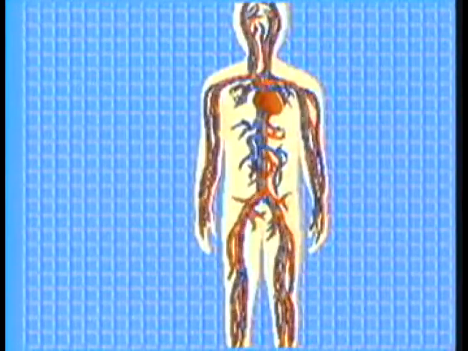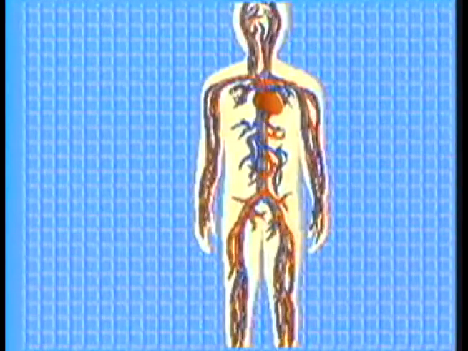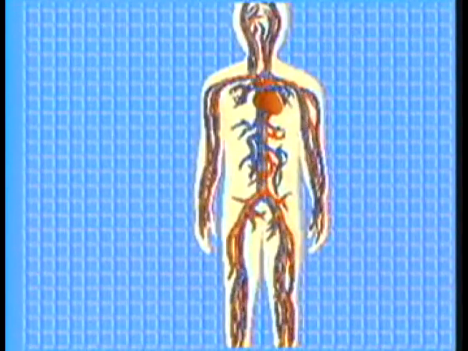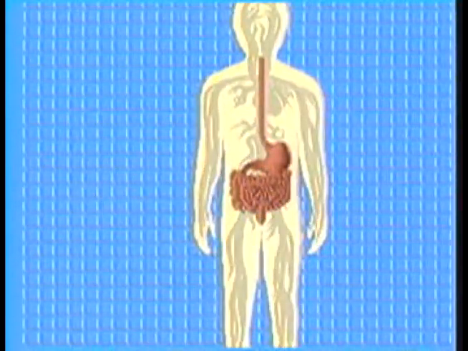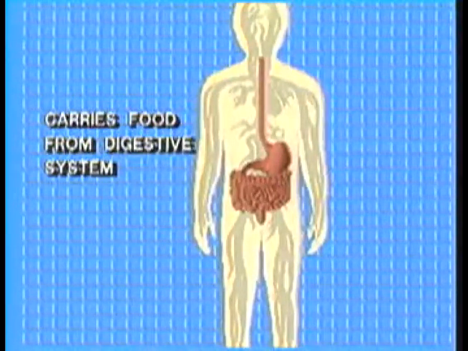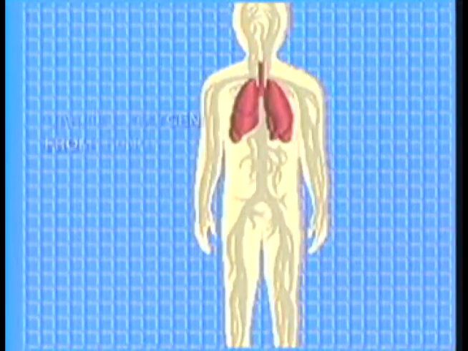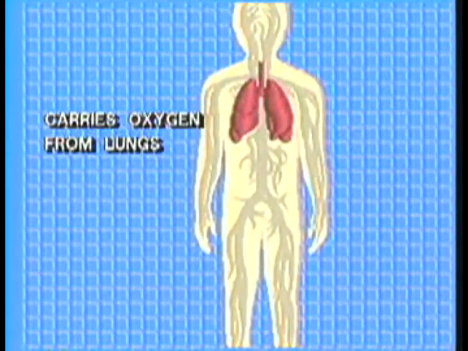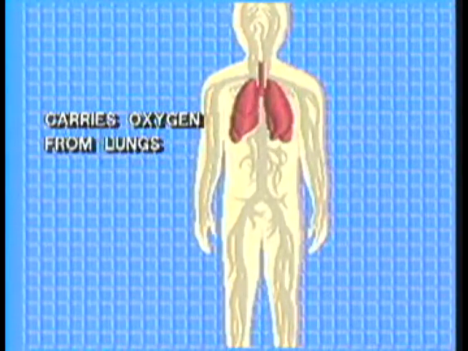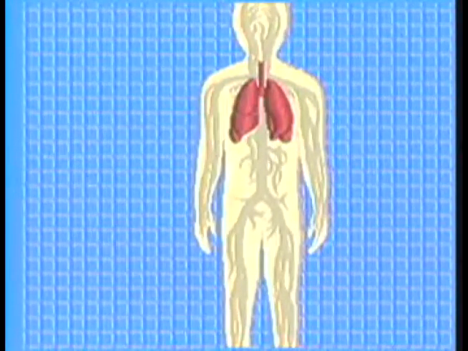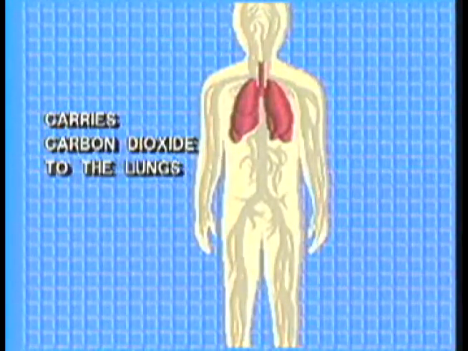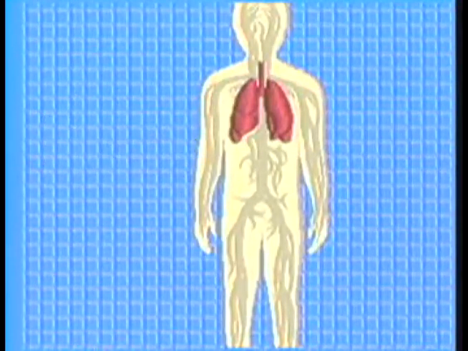But inside the body, instead of rivers, there are many different pipe-like vessels, and instead of flowing with water, these vessels contain blood. This system of blood and blood vessels transports materials to and from all parts of the body. It carries food from the digestive system to cells throughout the body, which use this food for energy and growth. This transport system also carries oxygen from our lungs to the body's cells. And it brings carbon dioxide waste from the cells back to the lungs, where it is exhaled.